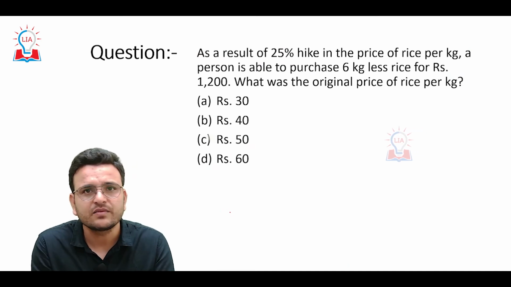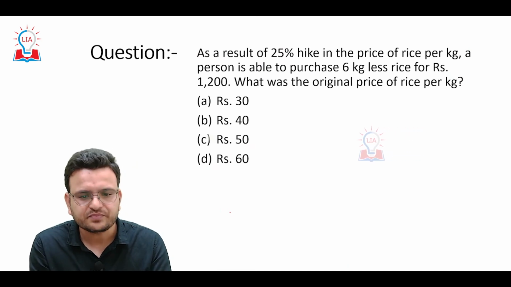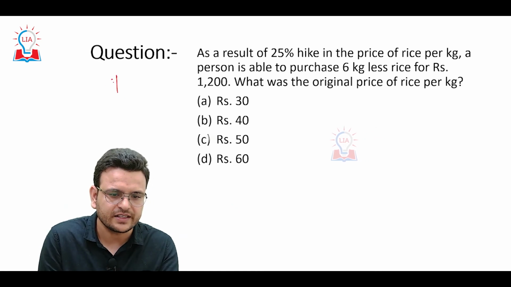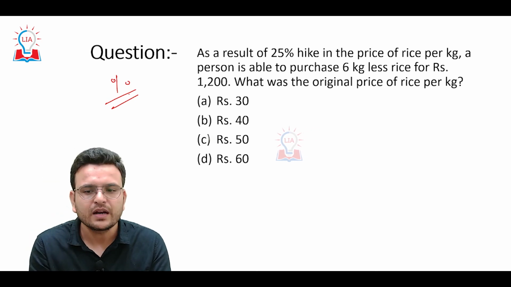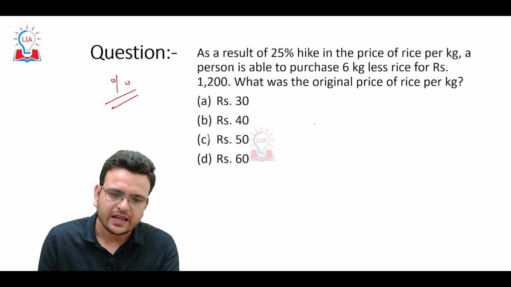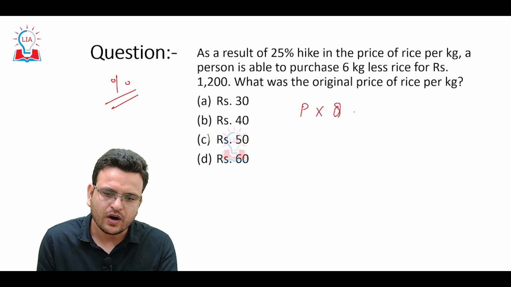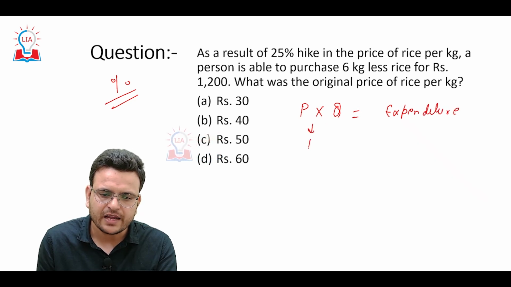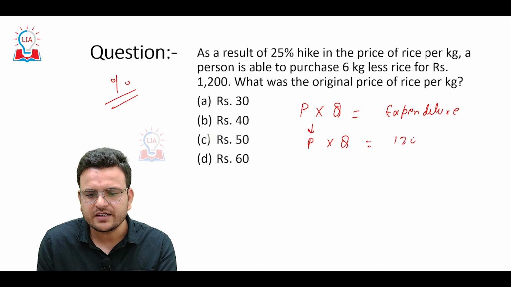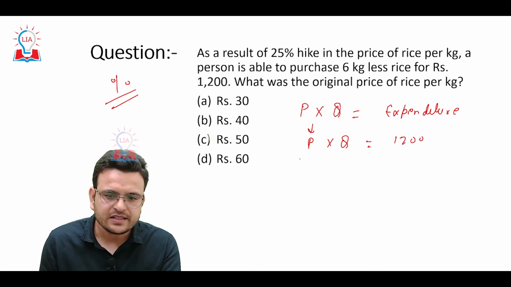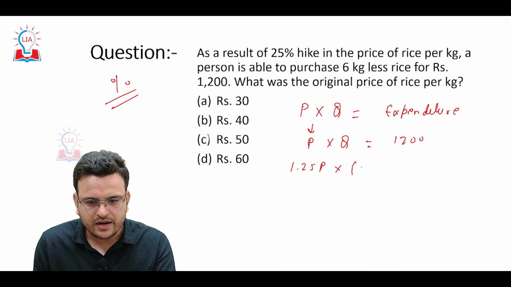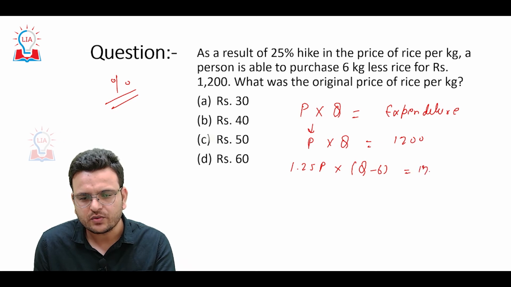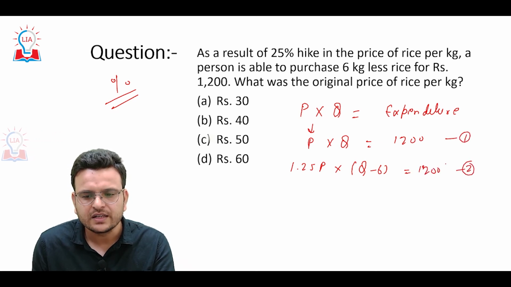This, again, I can say is a very easy question. Here the only thing is you should know the basics about percentage. When you know the basics about percentage, I can solve this question in two ways. One way is through the basics, like we know that price into quantity equals expenditure. Initially consider price is P, quantity is Q, and expenditure is 1200. When price is increased by 25%, the new price will be 1.25 P and quantity is reduced by 6 kg, with expenditure equal to 1200. So we know two equations, two variables, and this question can be solved.